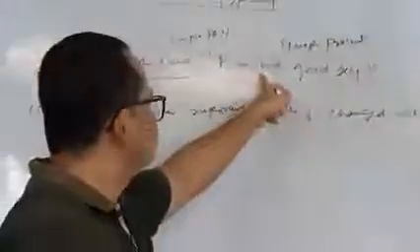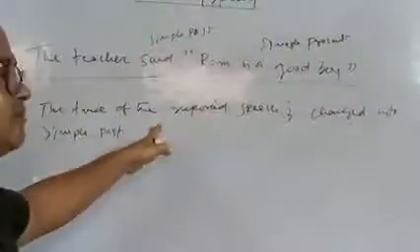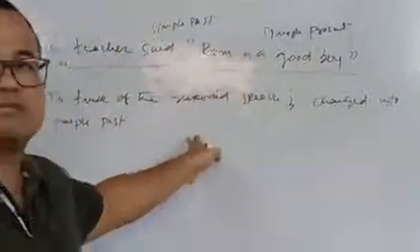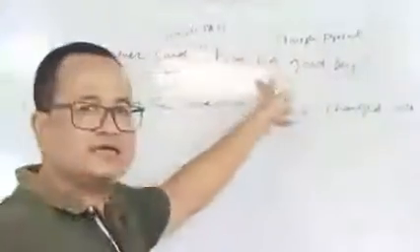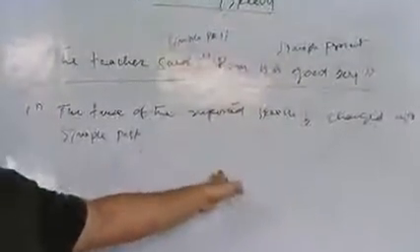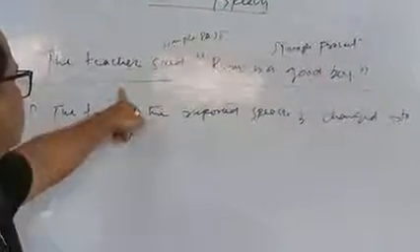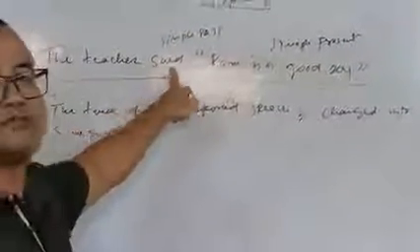So here the tense of the reported speech will become simple present to simple past. It is simple present, and in indirect it will become simple past. Why? It will be simple past because the tense of the reported verb is simple past.